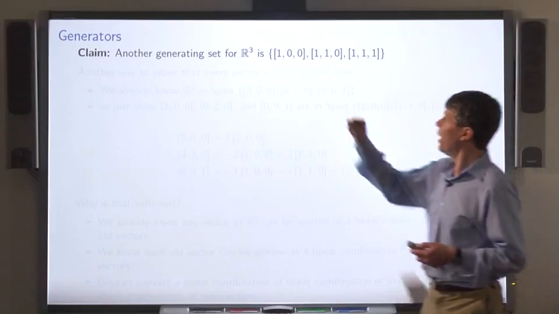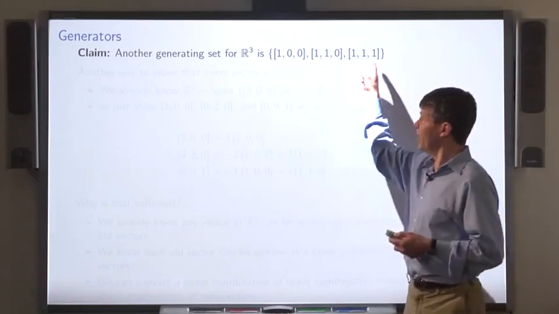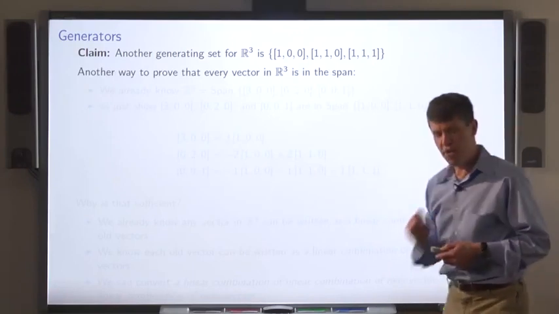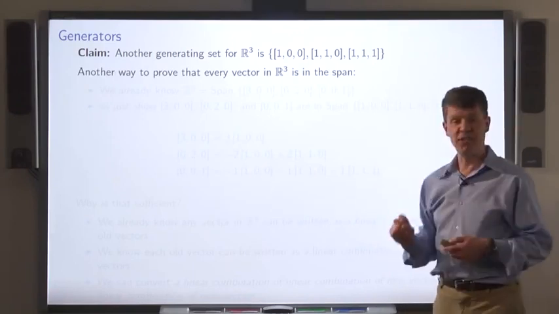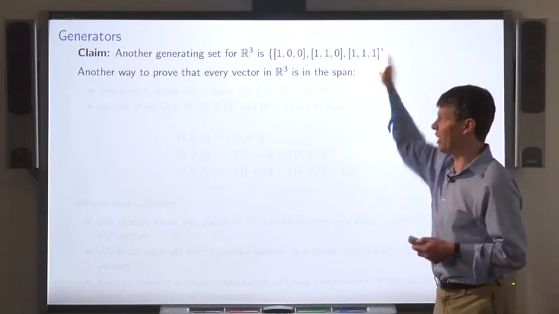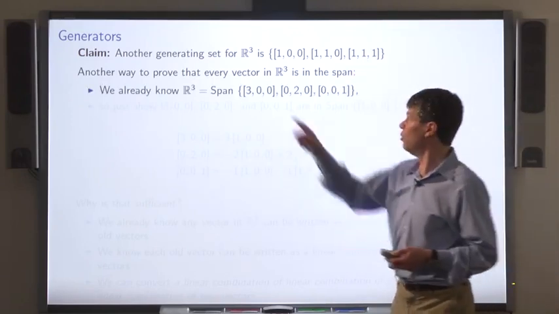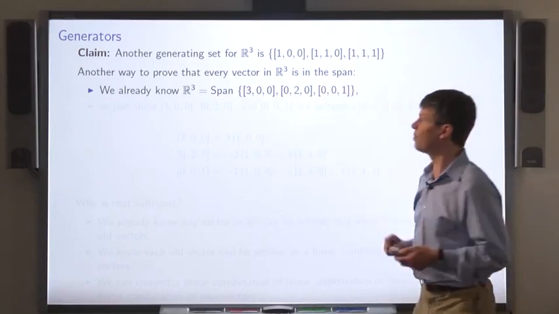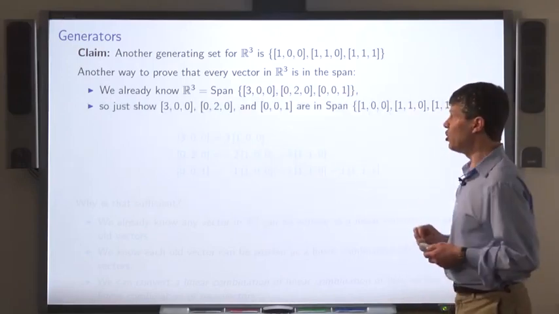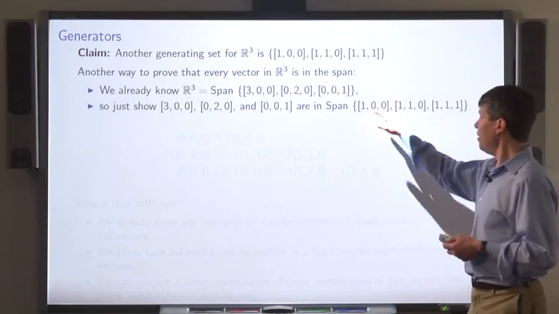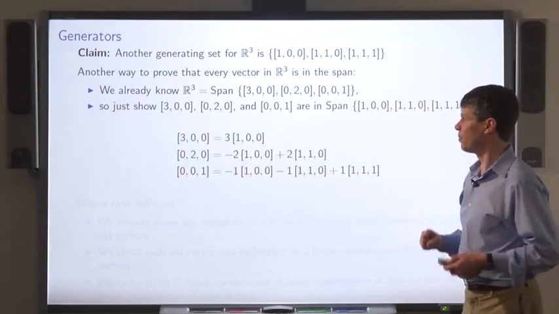Now, I claim that this is another generating set for R3. Another way of showing that every vector in R3 is in the span of these vectors is this. We already know that R3 is equal to the span of these old vectors. What I'm going to do is show that each of these old vectors is in the span of the new vectors.